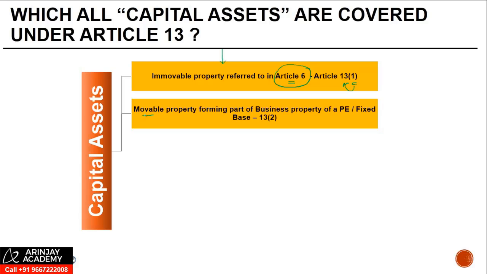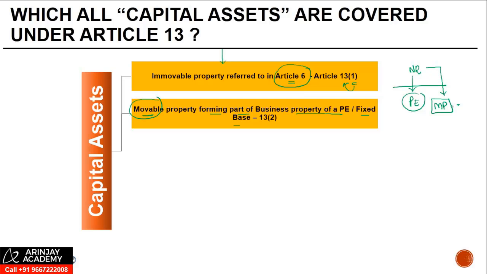Second, movable property. Now first was immovable property, second is movable property, but which movable property? Which is forming part of business property of a PE or a fixed base. It might just be that the non-resident may have a PE in India, and this PE has certain movable property, right? If this movable property is transferred, since the PE is nothing but an extension of the foreign company, this is considered as a transfer by non-resident, and therefore treaty benefit is available.